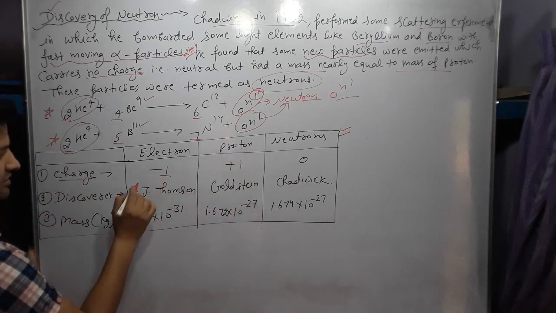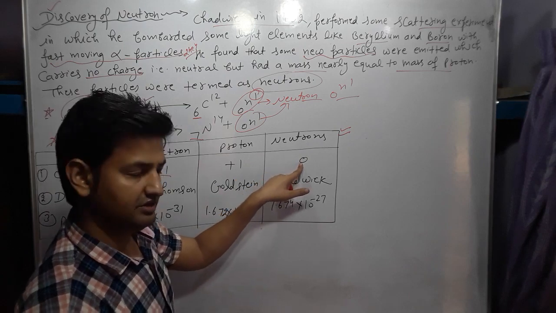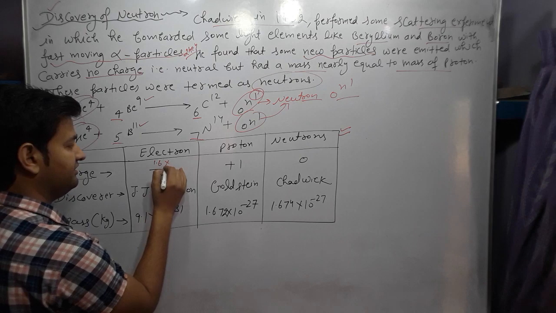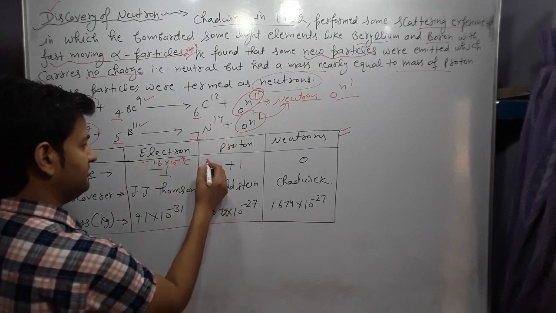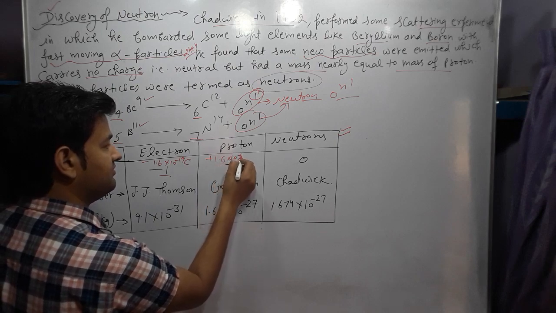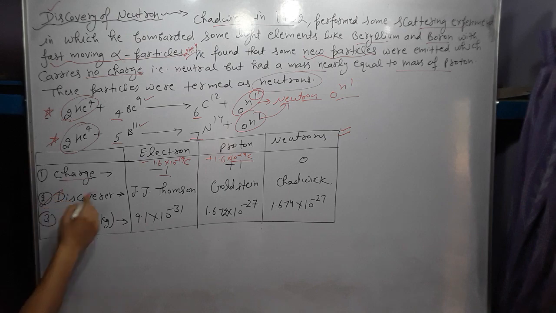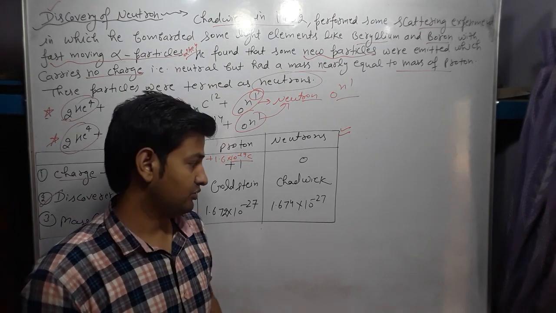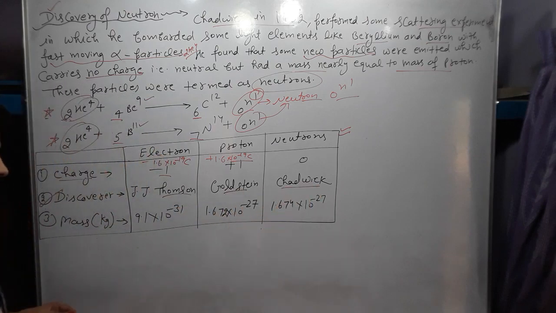Charge on the electron is -1, proton is +1 and neutron is 0. In coulombs, the electron's charge is negative 1.6 × 10^-19 coulomb, the proton's is plus 1.6 × 10^-19 coulomb, and the neutron is neutral. The discovery of the electron goes to scientist J.J. Thomson, for the proton it is Goldstein, and for the neutron it is Chadwick.